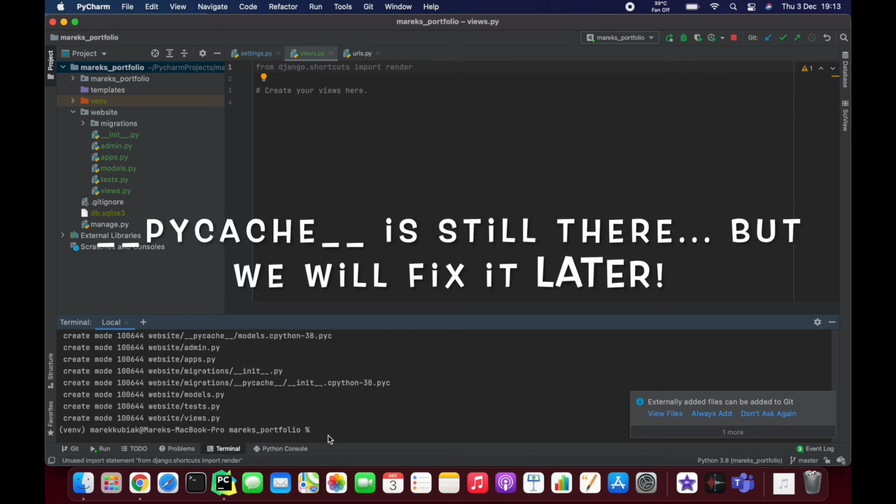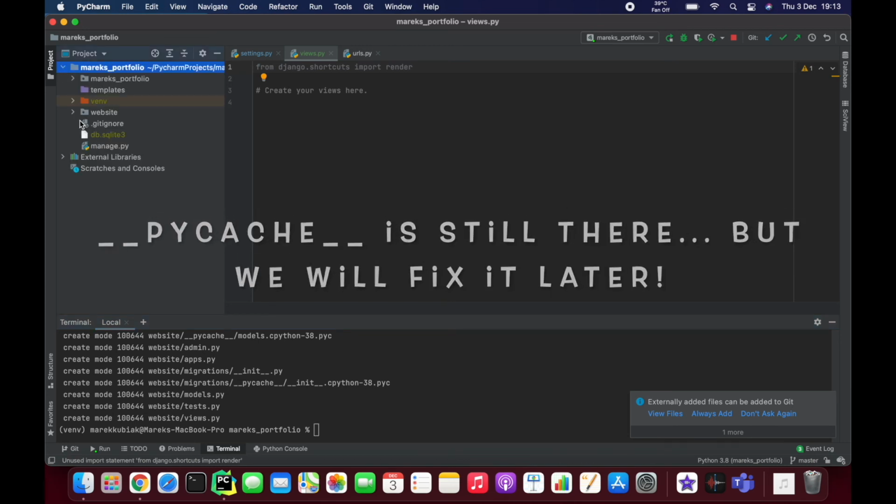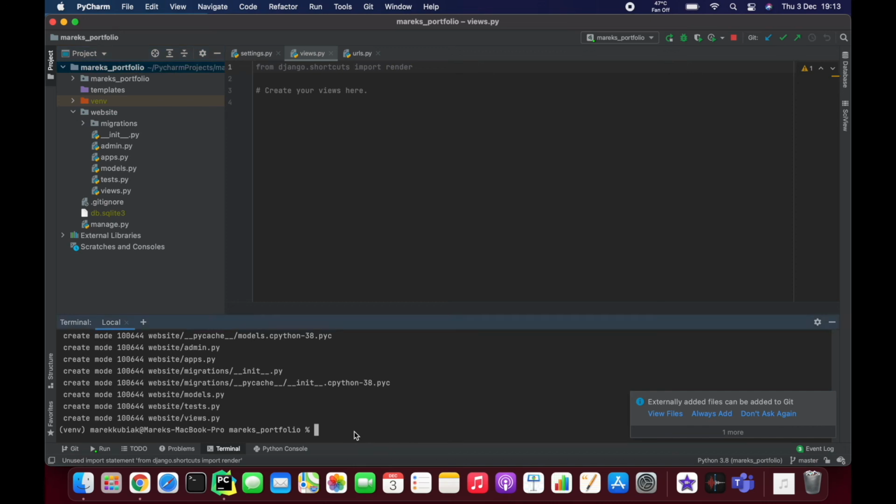Okay, and so this is it. We should see that everything is being tracked. We can check git status, and there is, okay, nothing to commit, working tree clean, which means that we have no changes, no untracked changes.